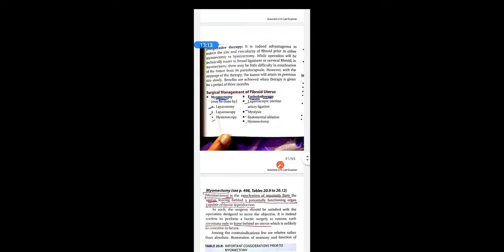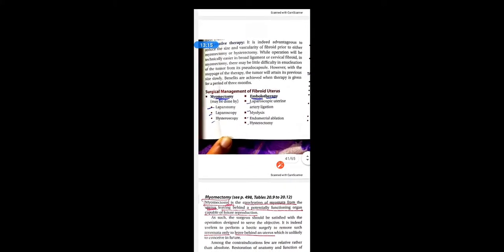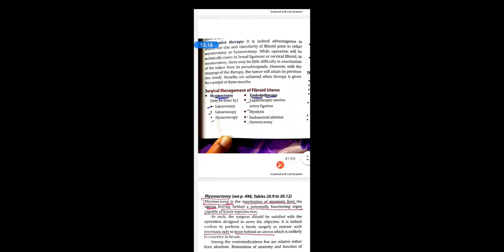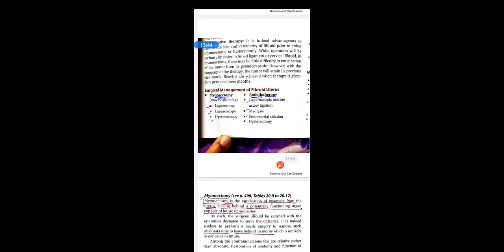This includes the following. First is myomectomy. There are different modes or methods of doing myomectomy. That is laparotomy, which is very common, just opening the abdomen and performing the surgery. Another method is laparoscopically. With the help of a laparoscope we can perform the myomectomies laparoscopically. Hysteroscopically is the myomectomy performed under the guidance of a hysteroscope. With the help of a hysteroscope, if you are performing a surgery, then it is called hysteroscopic myomectomy. So there are different methods of myomectomy.